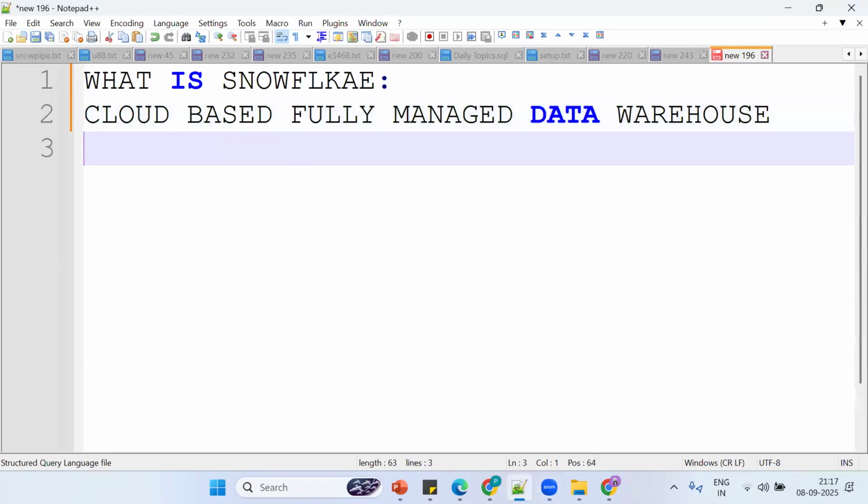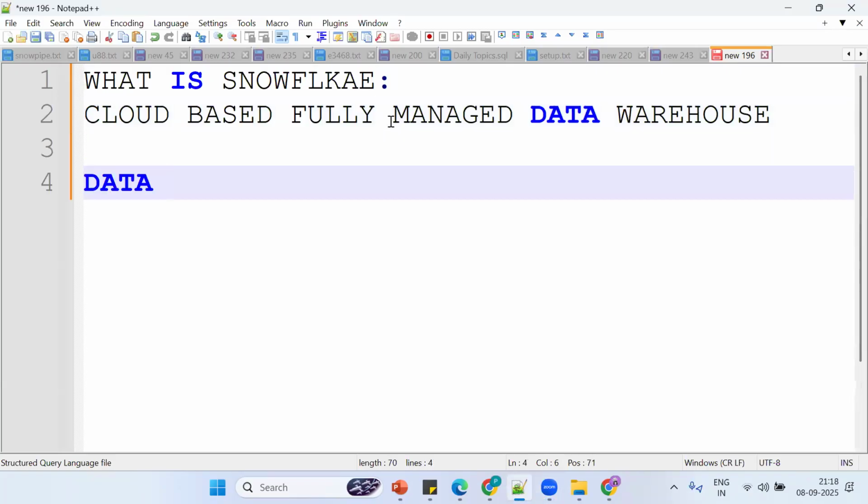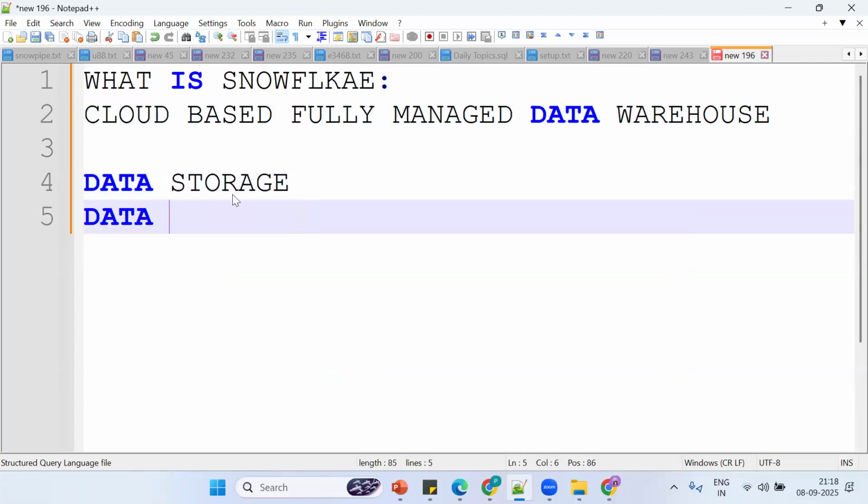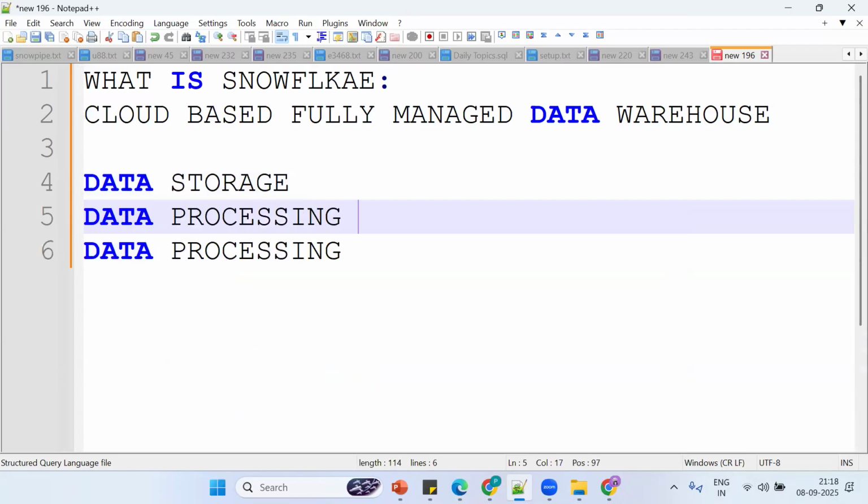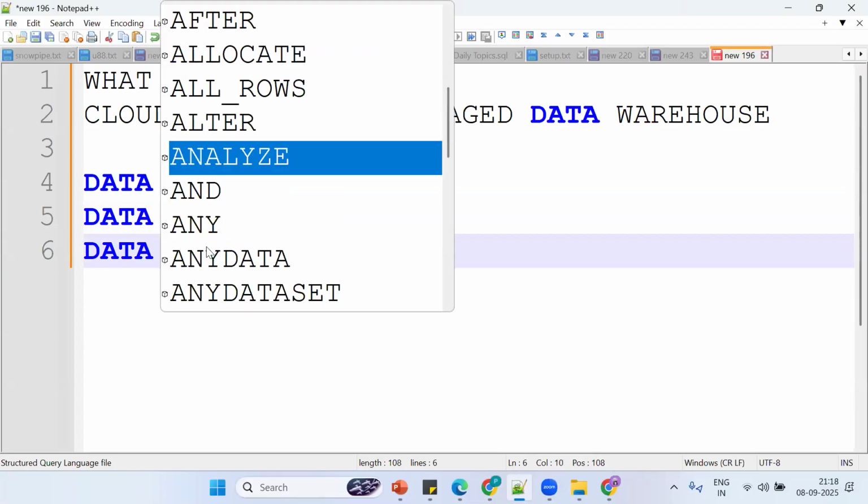This is mainly for what? Mainly for data storage, data processing, and data analytics. See, one more time: it's mainly for data storage, data processing, and data analytics.